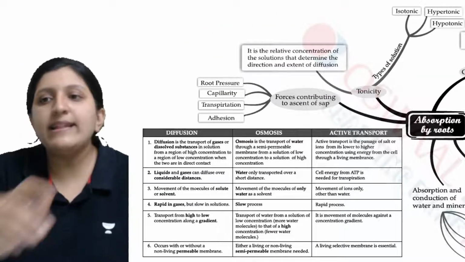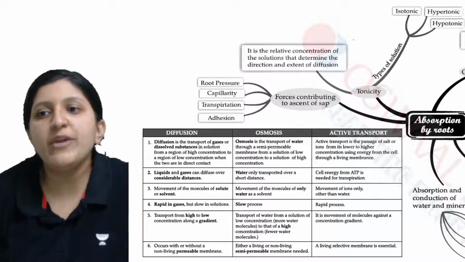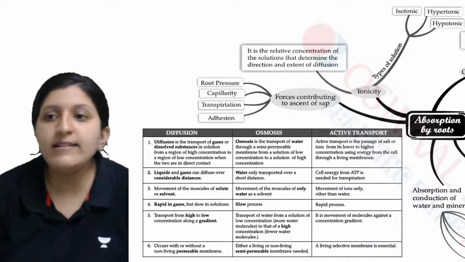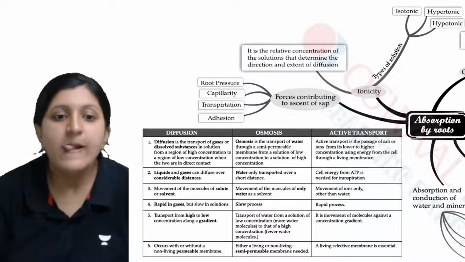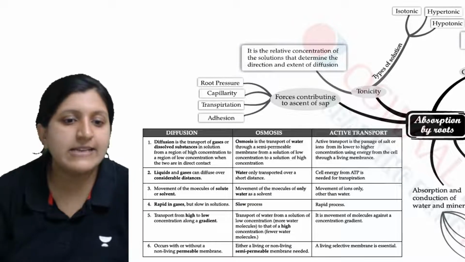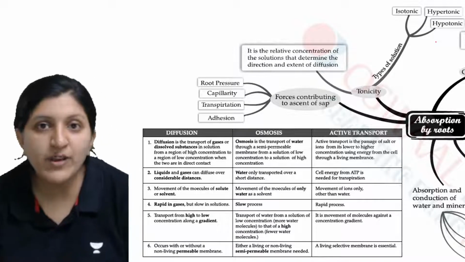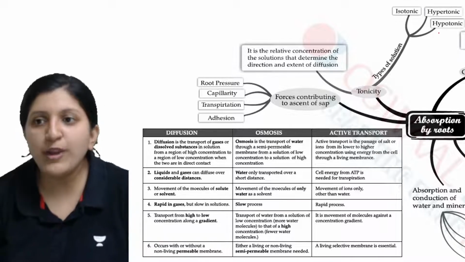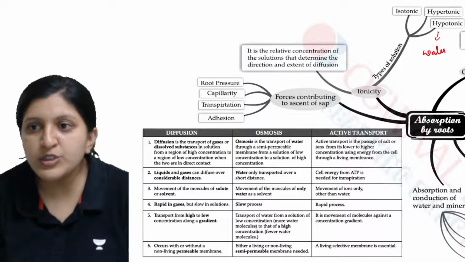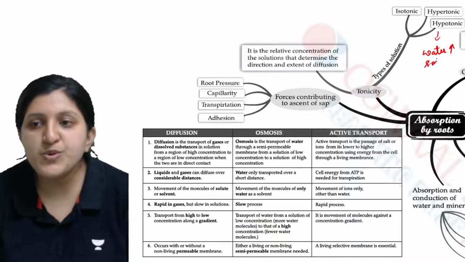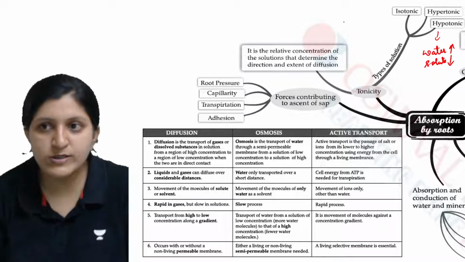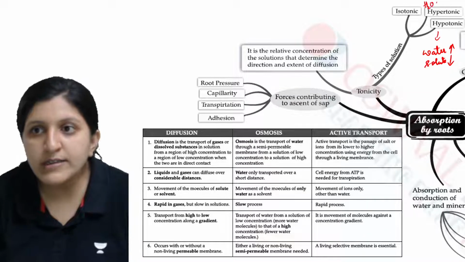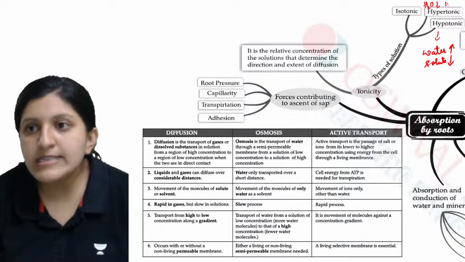So let's have a look at this. Types of solution we can find: isotonic solution, hypertonic solution, and hypotonic solution. So what exactly is hypotonic? It is basically a low concentrated solution where you can find water to be more and solutes to be less. In case of hypertonic solution, the water is less and solute is more.